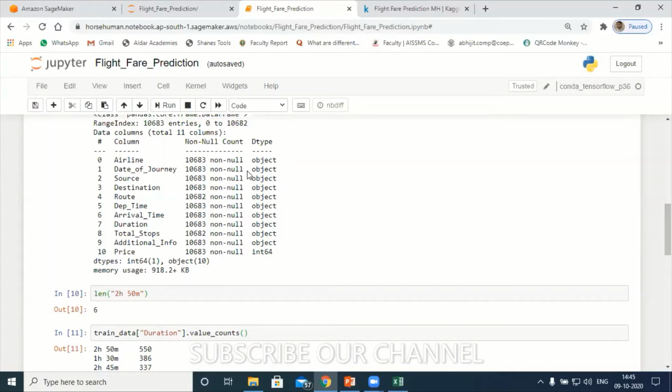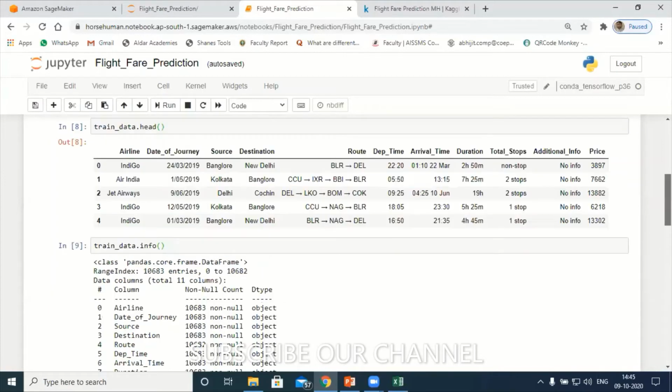Let's go to date of journey and start working with it. Any doubt, participants? No, sir. Okay, this data is in string format now. I have to convert it into timestamps.